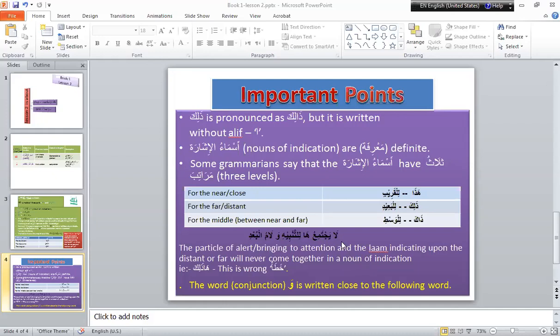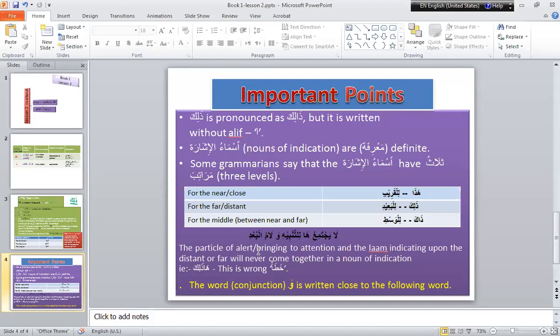The rule is: the particle of alert and the lam of distance do not come together. Tanbih means alert, warning, or bringing to attention.